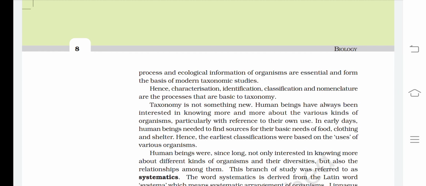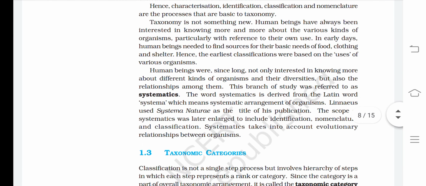Human beings were for long not only interested in knowing more about different kinds of organisms and their diversities, but also the relationships among them. This branch of study was referred to as systematics. The word systematics is derived from the Latin word systema, which means systematic arrangement of organisms.